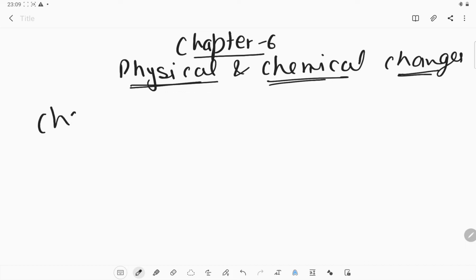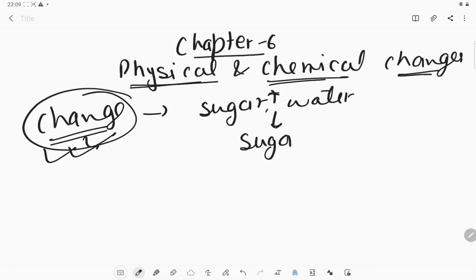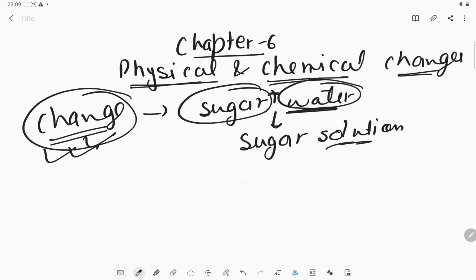Okay, first of all, you should understand what a change is. If there is any change in state, shape, size, anything, that means the thing is getting changed. For example, if we are dissolving sugar in water, what happened now? Because of dissolving sugar into water, it becomes a sugar solution. It is a change, because it does not just represent the water, nor just the sugar, it is a mixture of the two. So that is a kind of change.